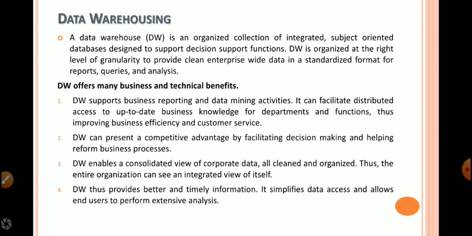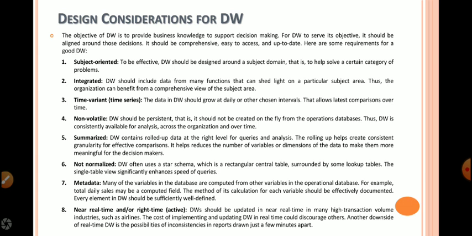The main characteristics of data warehousing are: it is subject oriented. A data warehouse used for banking contains records related to only banking.